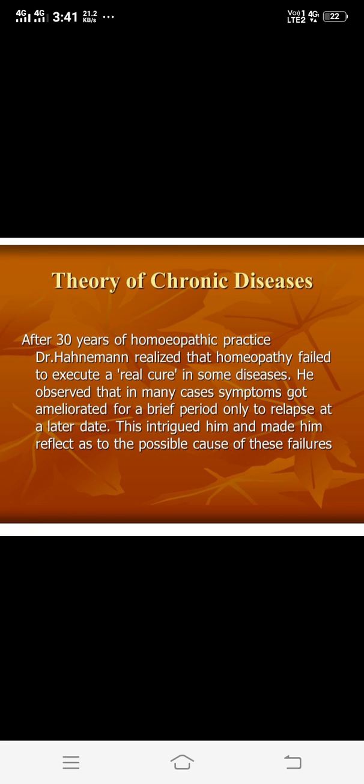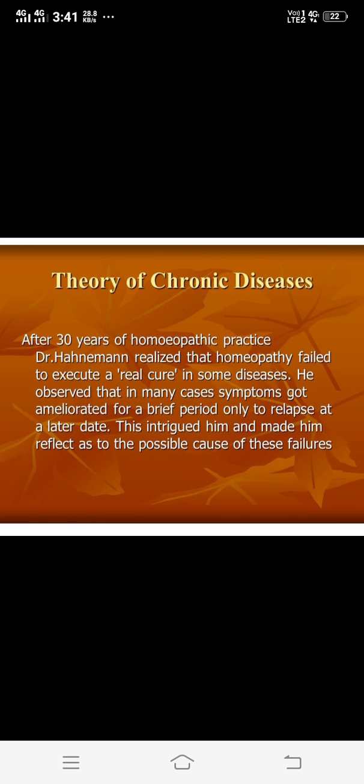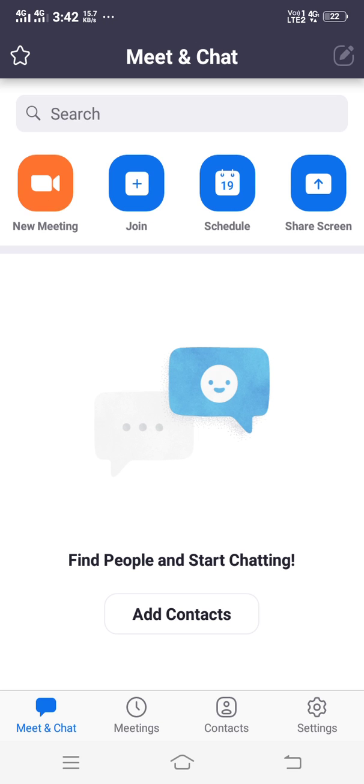And the fifth reason he put forth is that there might be some obstacles overlooked, the persistence and non-eradication of which prevented lasting recovery. So there may be some obstacles in the recovery, something which we cannot find behind that. So these are the different reasons behind the theory of chronic diseases.